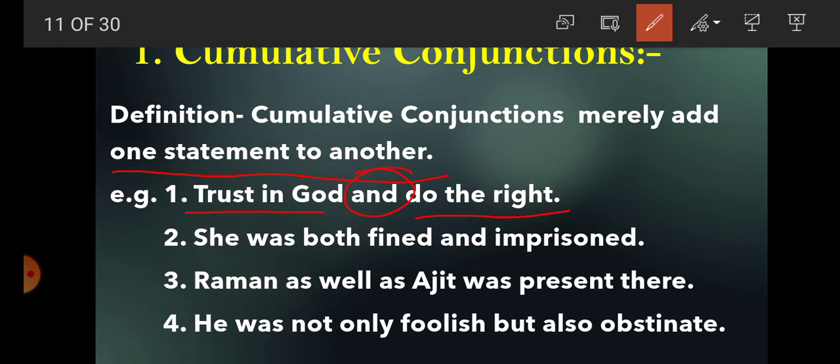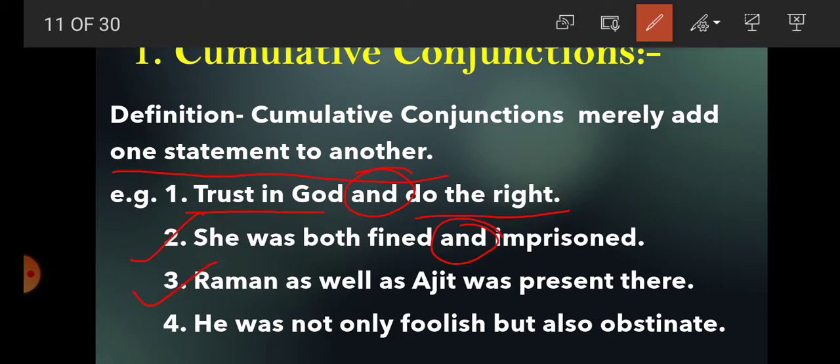Second sentence, she was both fined and imprisoned. So here students, there are two statements. The first statement was she was fined and the second statement was she was imprisoned, and both the sentences are joined with the help of the conjunction and. The sentence is she was both fined and imprisoned.